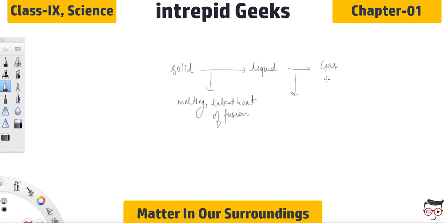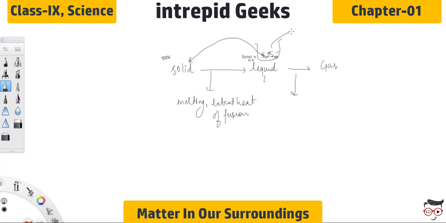When we supply heat energy to water, in this state the liquid is water obviously, the particles will move even faster. Now why will they move even faster? Because liquid has less force of attraction between its particles compared to that of solid. Solid has more force of attraction between its particles because they are very close to each other. Let's say these are the particles of the solid, then these will be approximately the particles of liquid, in which there will be more gap. Since the gap is larger, they'll move even faster. That is why liquid travels faster.